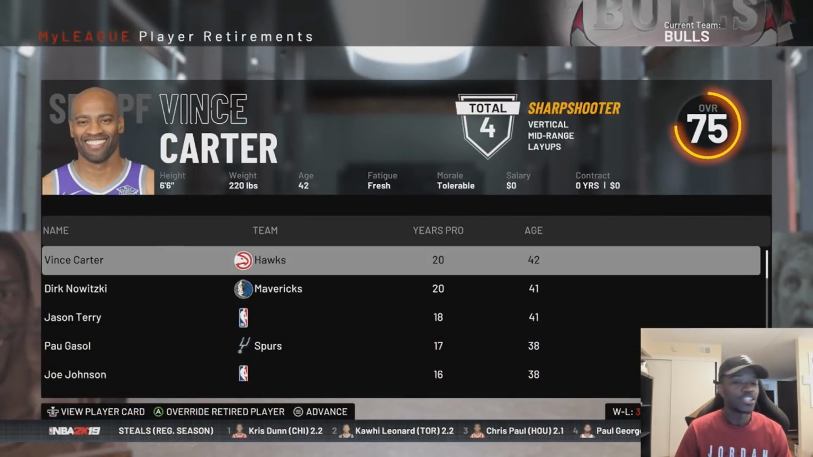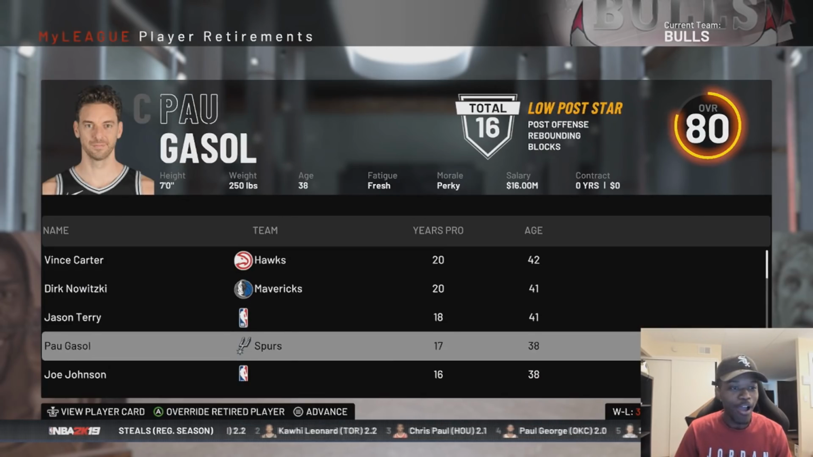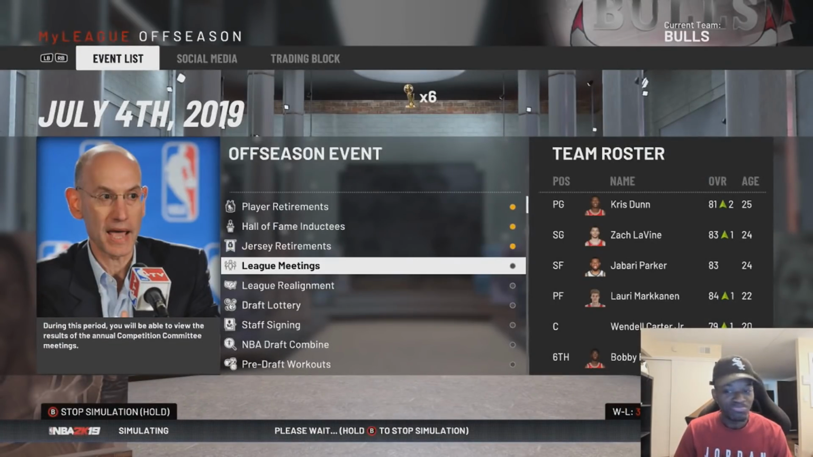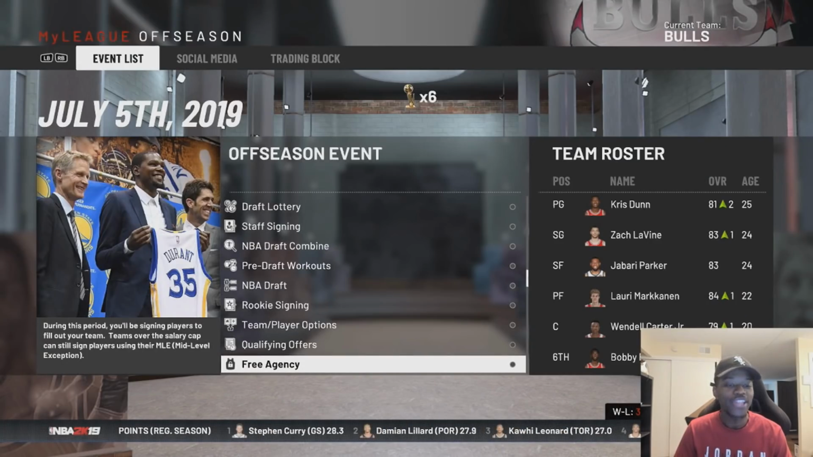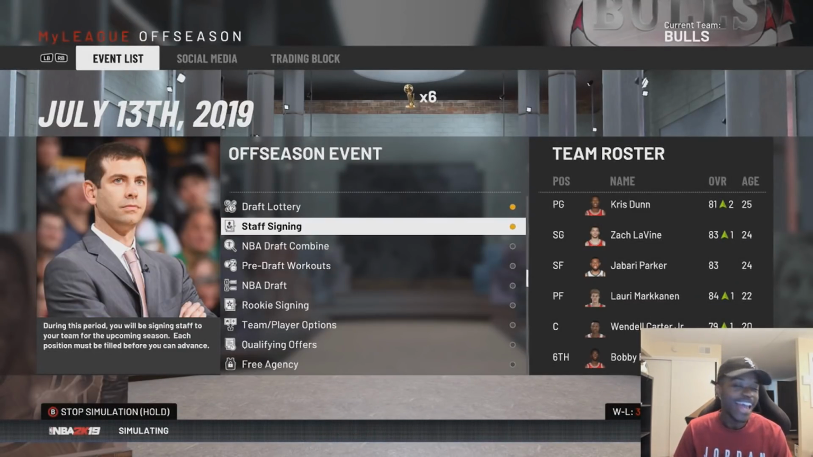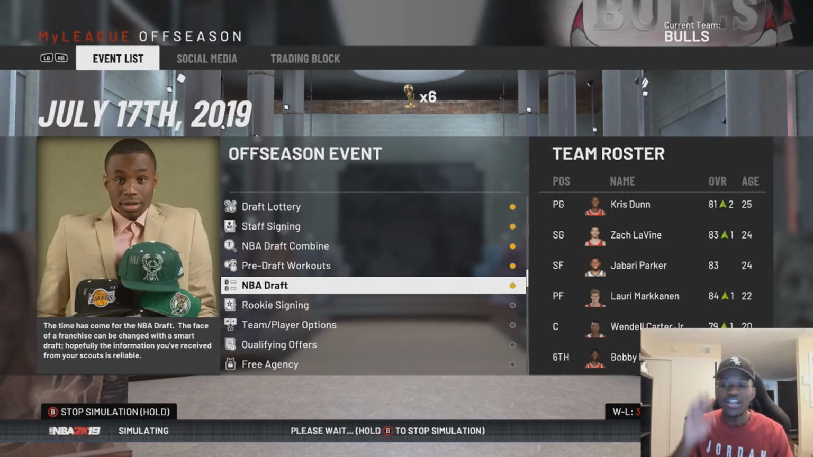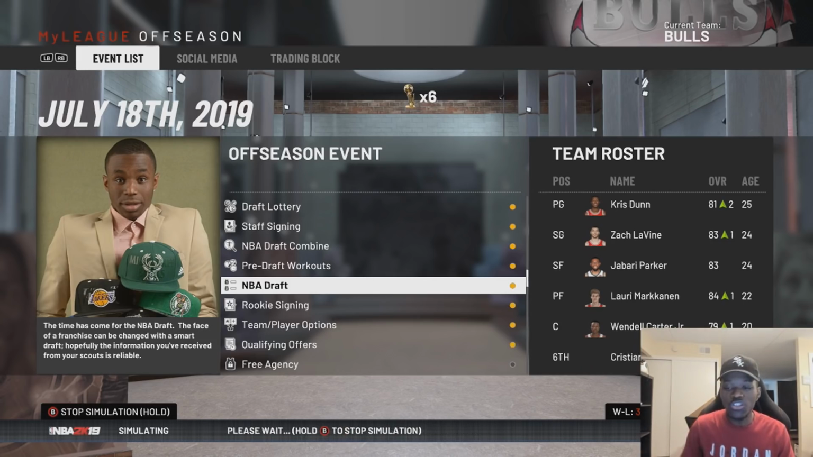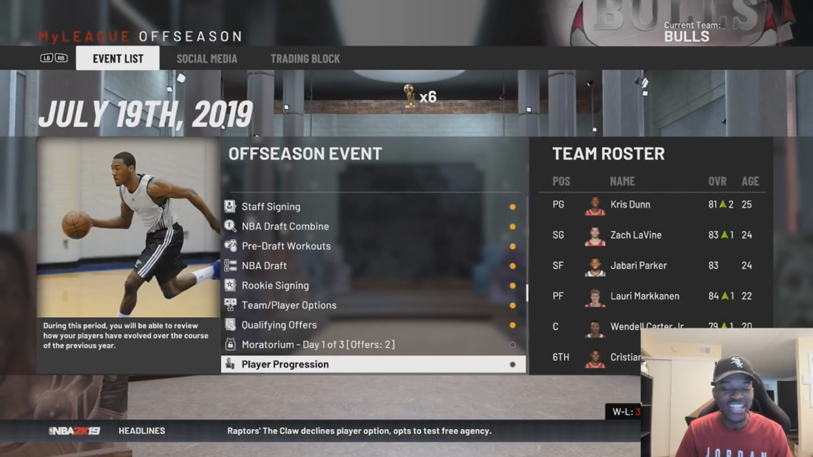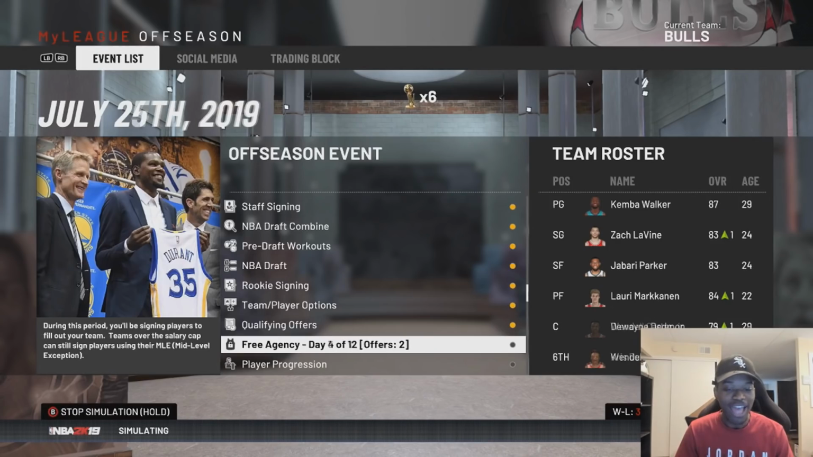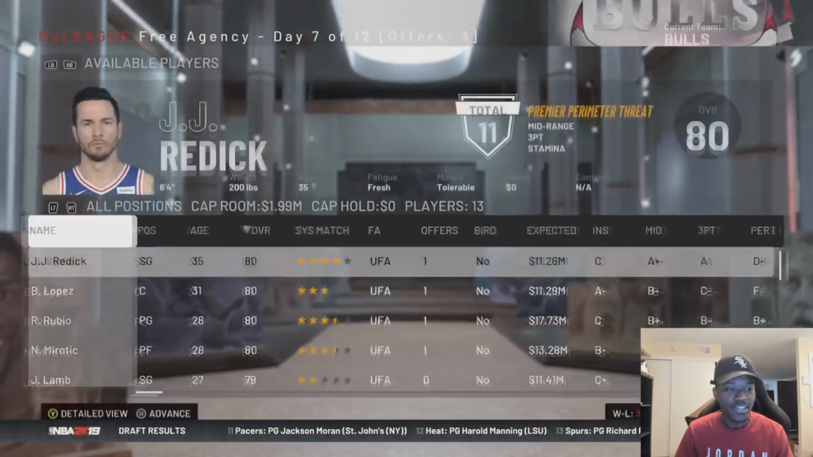Player retirements, Dirk, VC, Powell. May they all enjoy retirement. So we're going to go right to free agency because, again, I don't have any say in the Bulls thing, so I don't want to impact them at all. What we're going to do, we're going to go into free agency, simulate like 5 or 6 days in, and then we're going to stop it. So we're going to stop it at day 7.